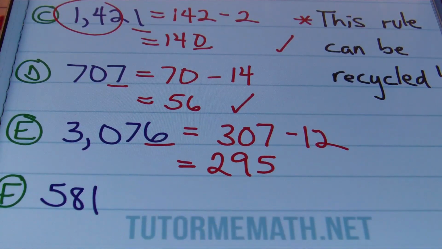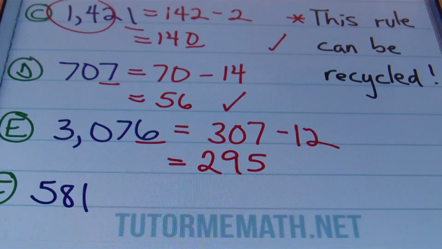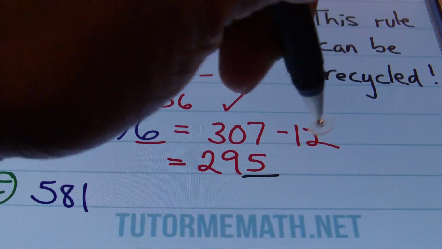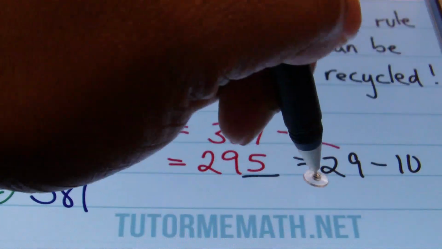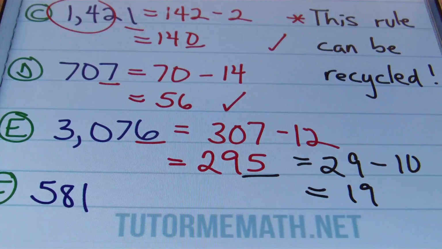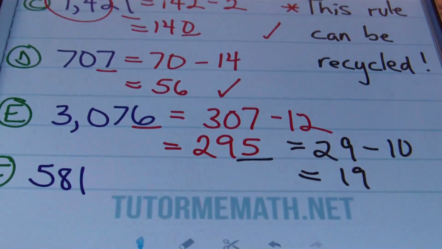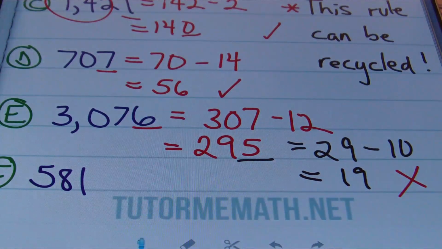And now that I have 295, I really still don't know if this number is divisible by 7. So what I can do is recycle this process. I can do it over again. If I take this last digit, that's 5, and I double that, I'll end up with 29 minus 10. Well, that gives me a result of 19, and 19 is definitely not divisible by 7. So that means 3076 is not divisible by 7.